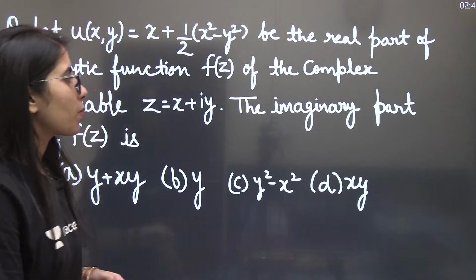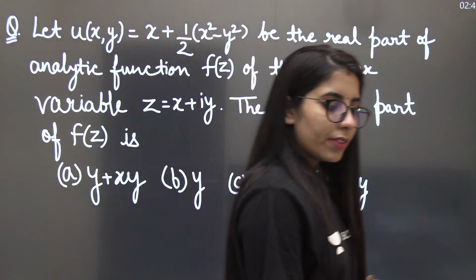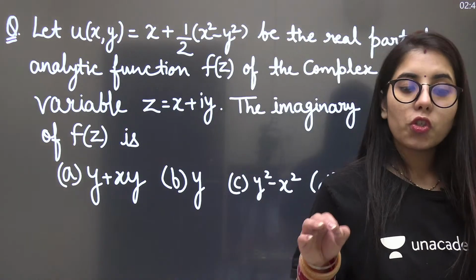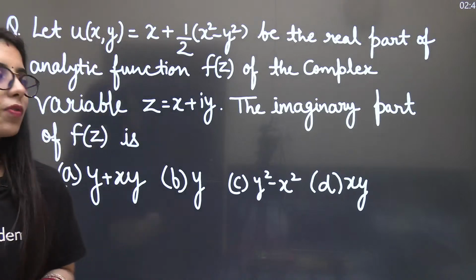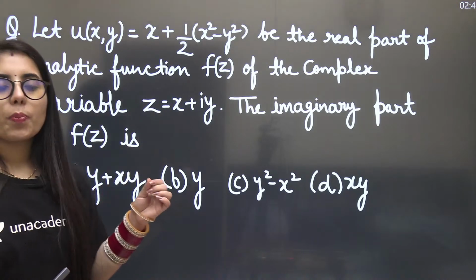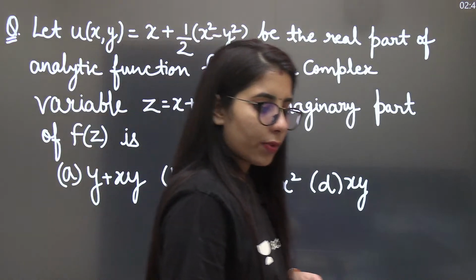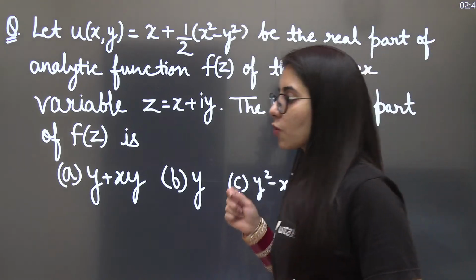Now, what is the concept of an analytic function? If there is any function which is analytic in nature, then it will satisfy the Cauchy-Riemann equations. Now, what are these equations? If there is a complex function f(z), it will have its two parts, one is u, another one is v. So u plus iota v. That's how we write the complex function.